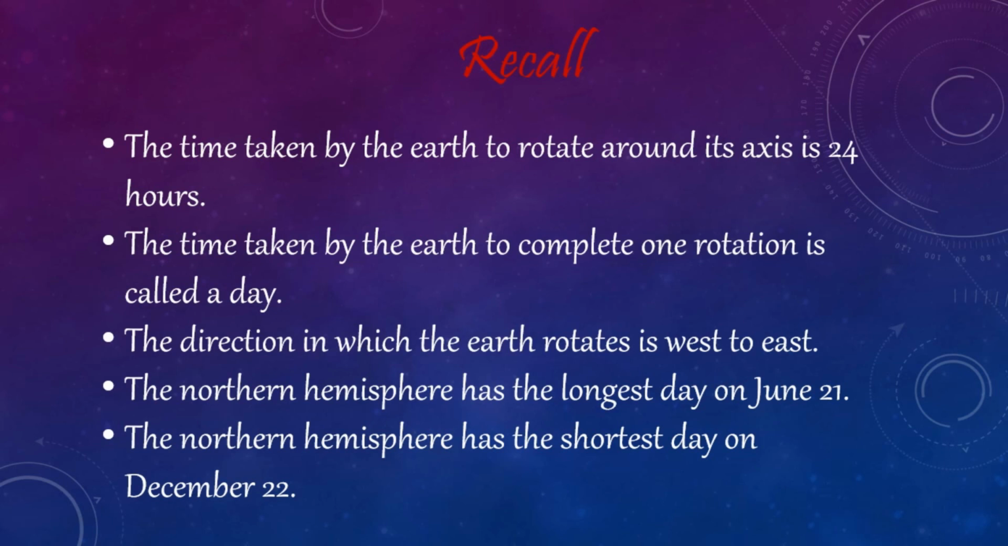We also came to know that the northern hemisphere has the longest day on June 21st, and the shortest day on December 22nd. The 2 days when the earth experiences 12 hours day and 12 hours night are March 22nd and September 23rd. Stages experienced during a single day are sunrise, midday, sunset, daytime and nighttime.